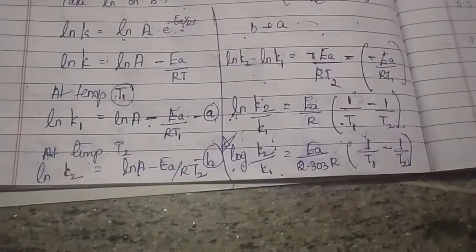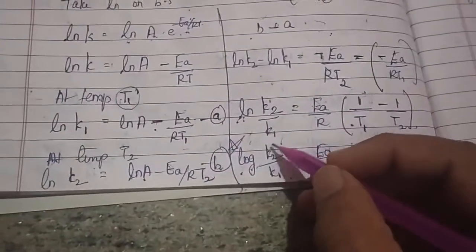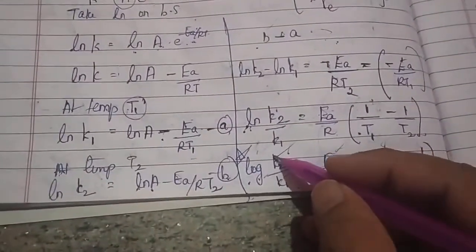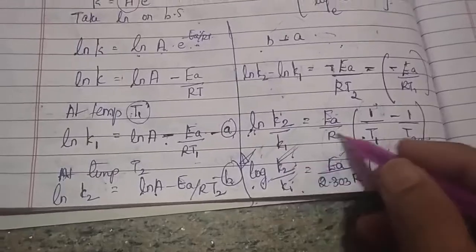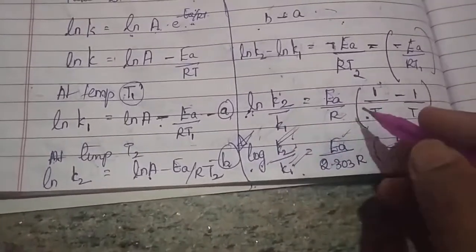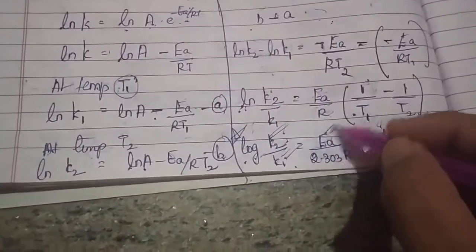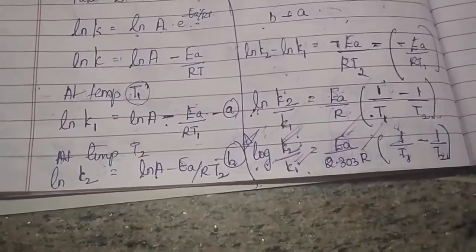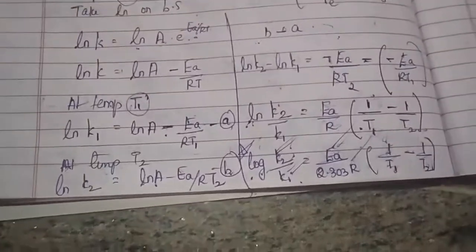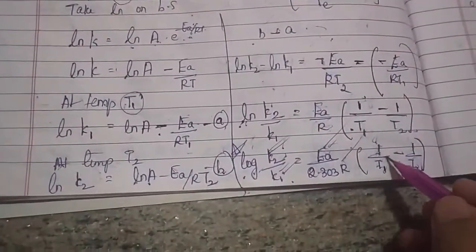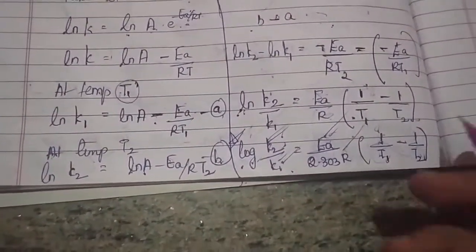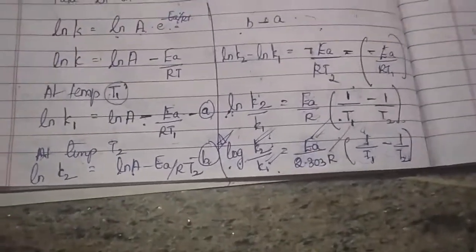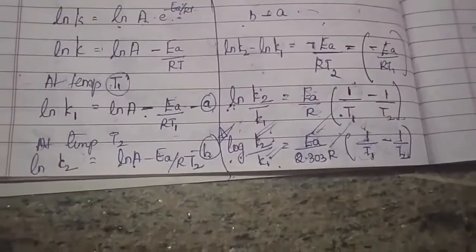Soon after you derive any formula, please define whatever notations you have used, that is, K2 is the rate constant at temperature T2, K1 is the rate constant at temperature T1, EA is your activation energy, R is your gas constant, and of course T1 and T2 are your temperatures in Kelvin. Very much important. If in the problem they are giving the temperature in degree Celsius, do remember that first and foremost you have to convert that temperature to the respective Kelvin.